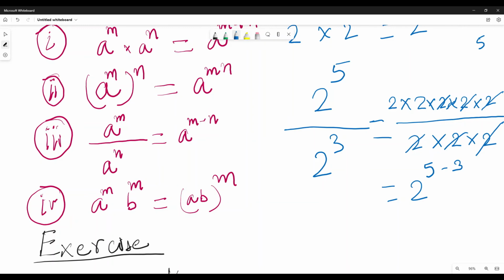But let us think these numbers are reversed, right? If it is 3 and this is 5, so what will it become?